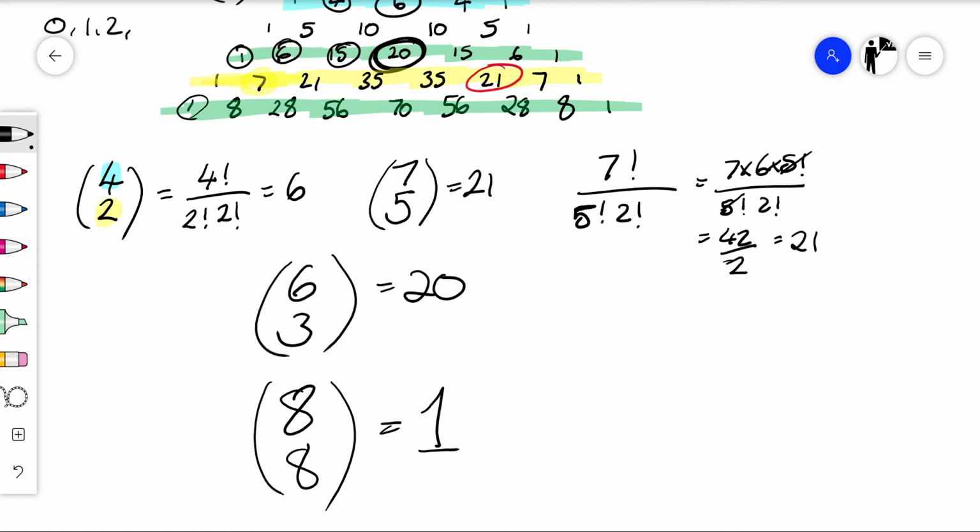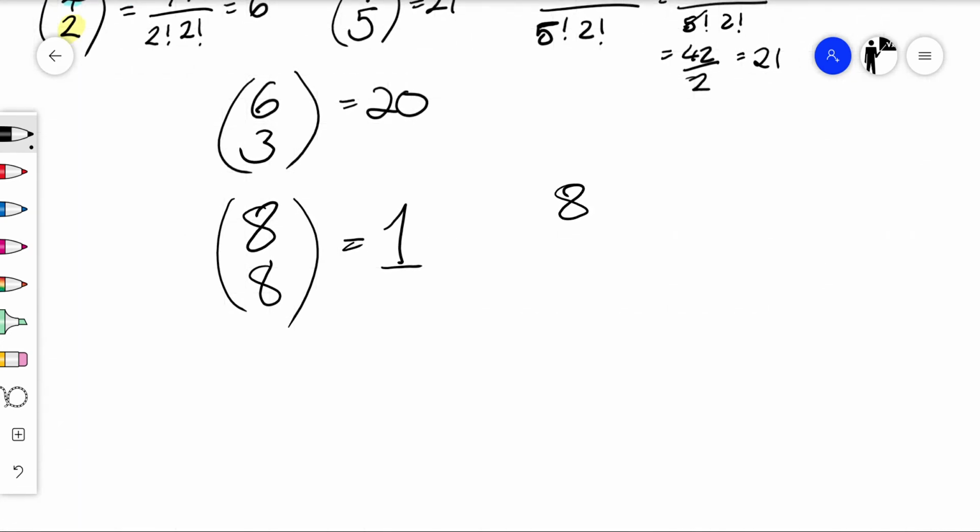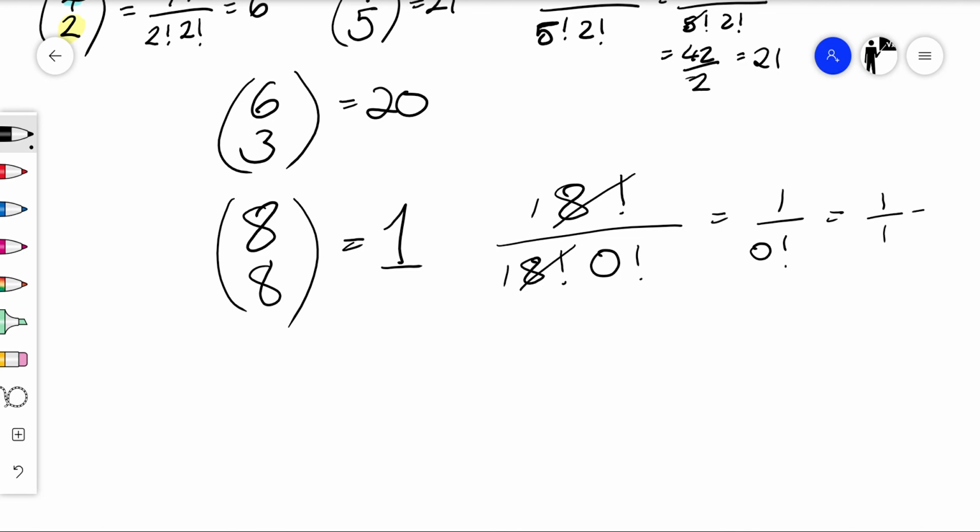So 0, 1, 2, 3, 4, 5, 6, 7, 8, which is 1. Or you could have used your formula, which is given to you in the exam, so that will be 8 factorial over 8 factorial, 0 factorial. These would simplify, which would give us 1 over 0 factorial, and knowing that 0 factorial is 1, that gives us our 1.